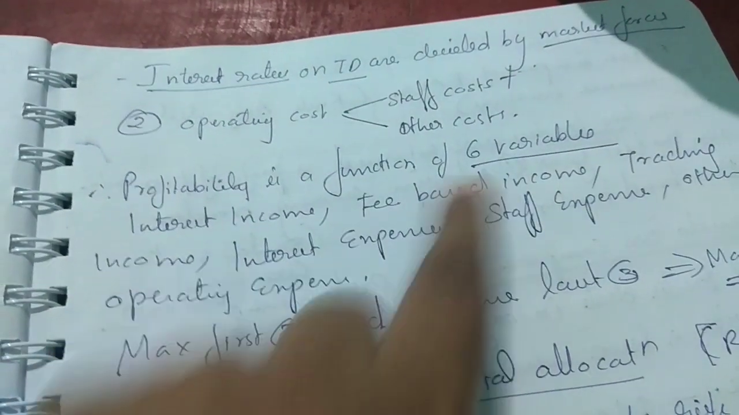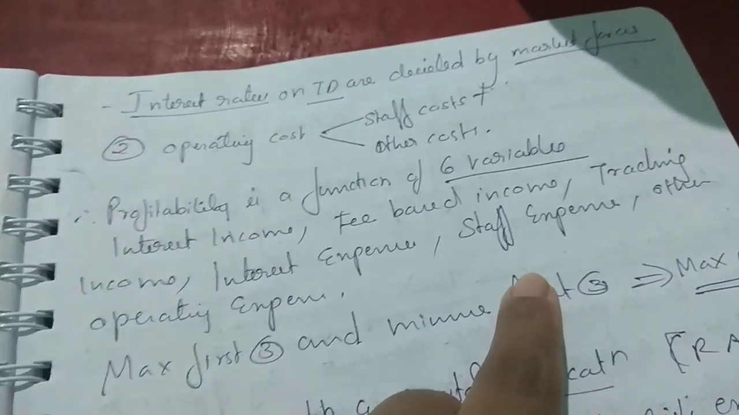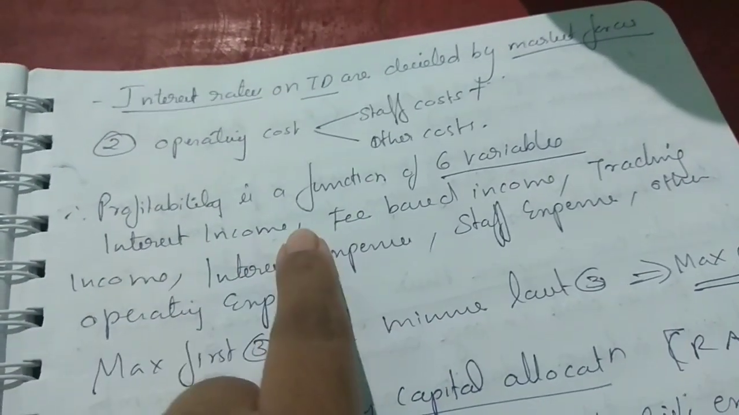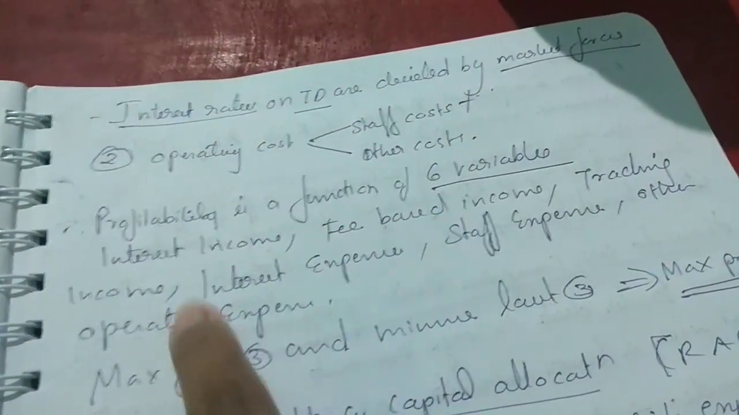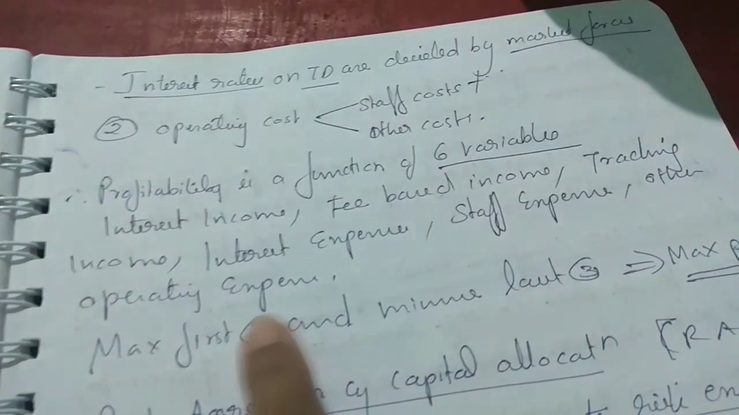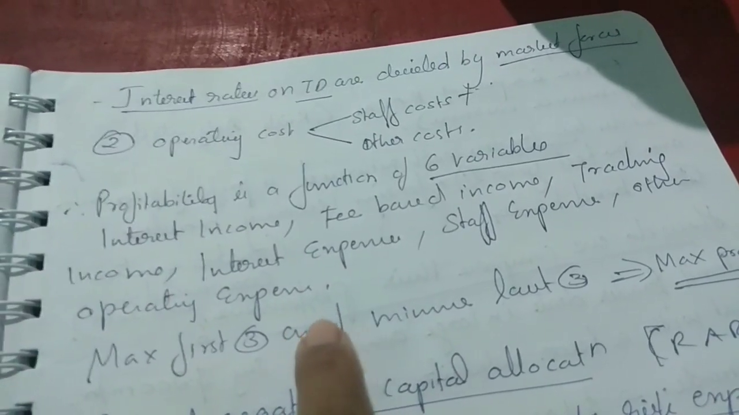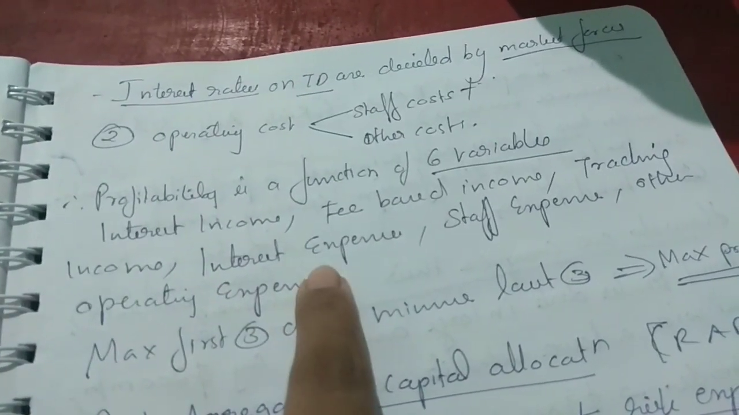Profitability is a function of 6 variables: interest income, fee-based income, trading income, interest expense, staff expense, and other operating expense. We have to maximize the first three: interest income, fee-based income, trading income, whereas we have to minimize staff expense, other operating expense, and interest expense. So we can maximize the profit.